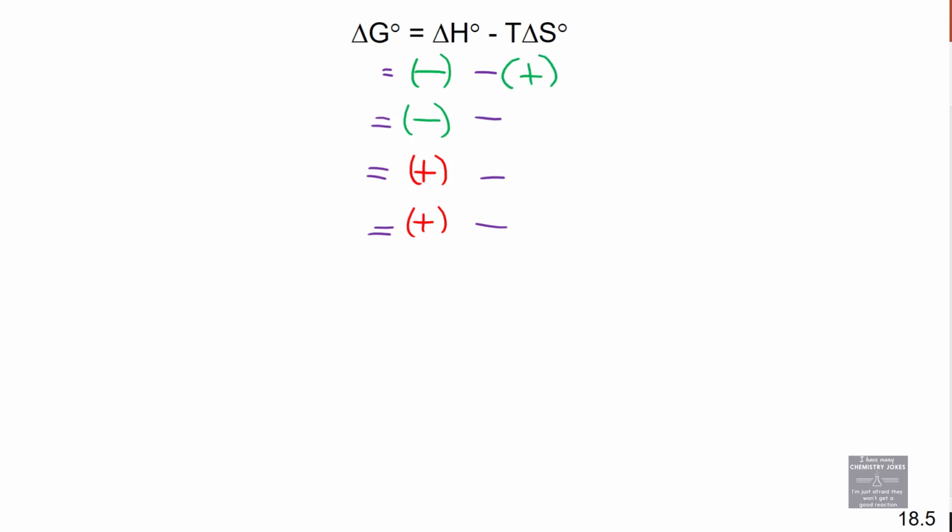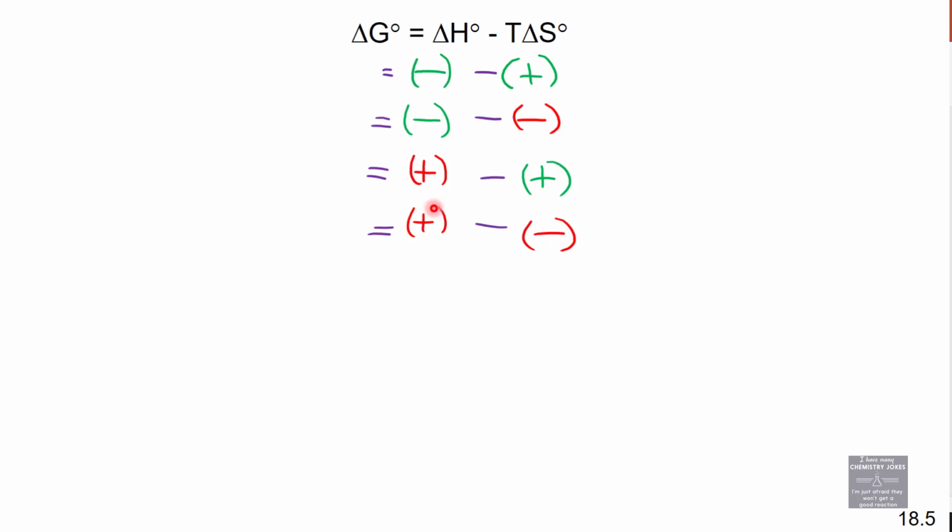We're working in Kelvin temperatures here, so temperature is always a positive value. So this term is given the same sign that delta S has. This term is a positive if delta S is a positive. So we can have a positive, which indicates spontaneity in general, or we could have a negative, which is less likely to occur, but still could occur.